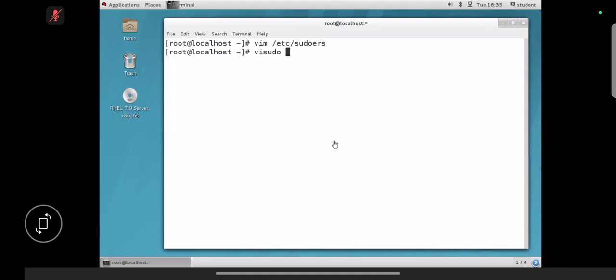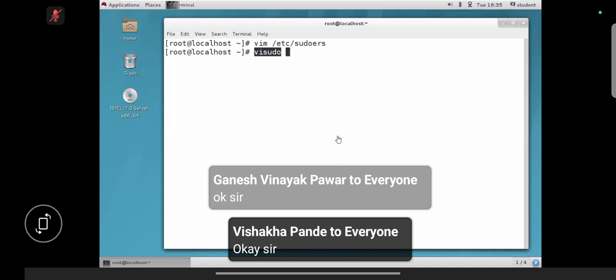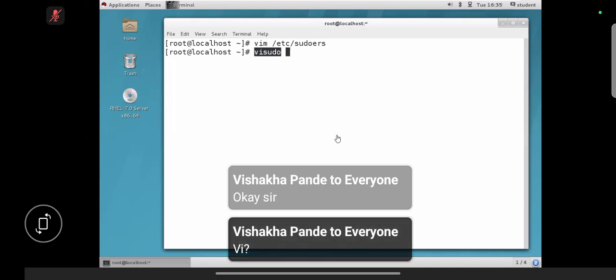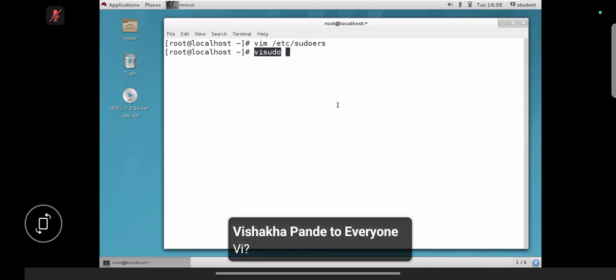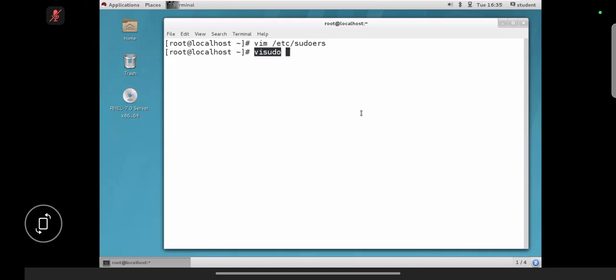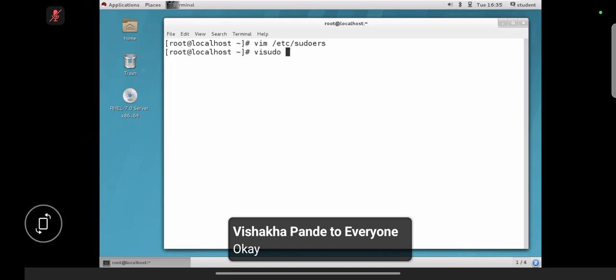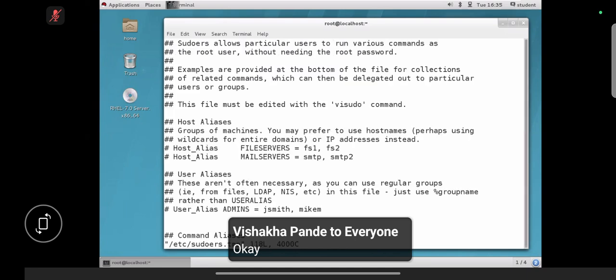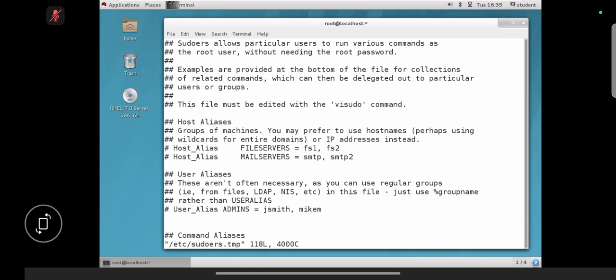visudo /etc/sudoers is not the right command. Clear? So you need to use only this one, visudo. Visudo only. We are using visudo. So the vi editor with sudo, right? Then open this file, the same file, but you are not going to get colorful mode. You are going to get black and white mode because we are using the vi editor. Got it, guys? This is recommended to edit this file.